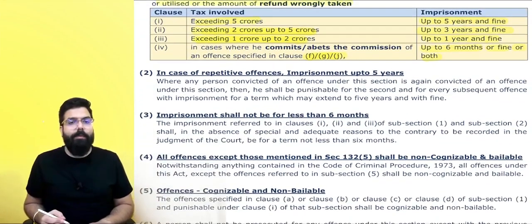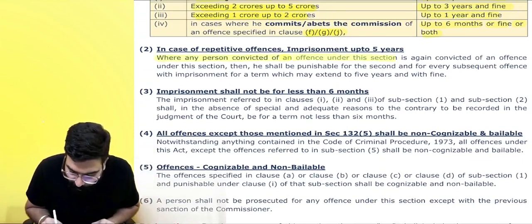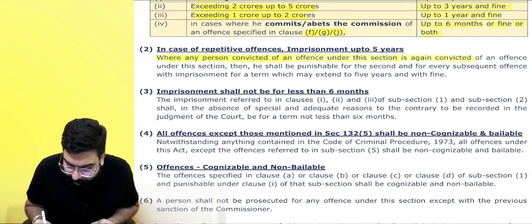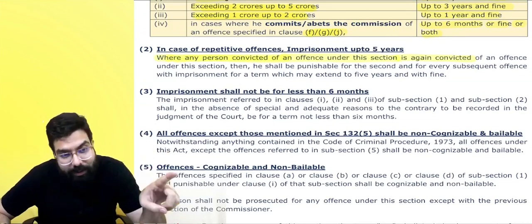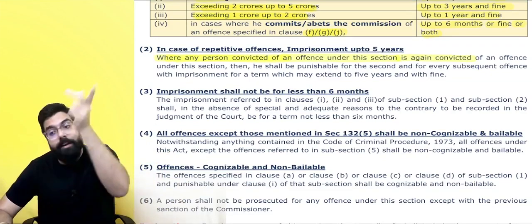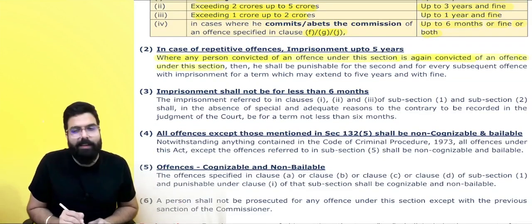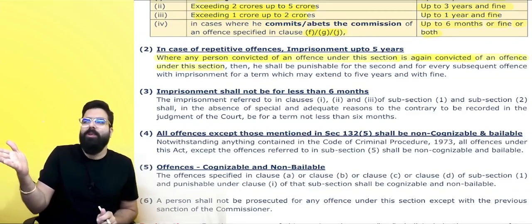Point is clear. Always remember one thing. Where any person convicted of an offence under this section is convicted again, means you have once done an offence, were convicted, sent to jail, and again you did it, then they are telling, sir, you are useless now.